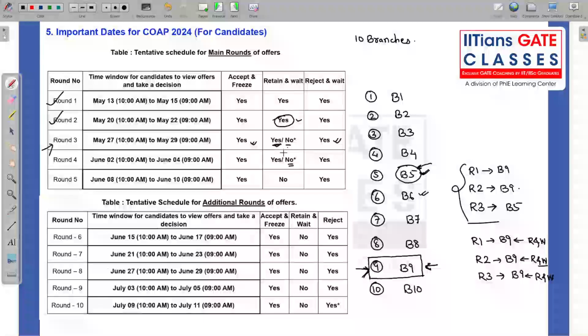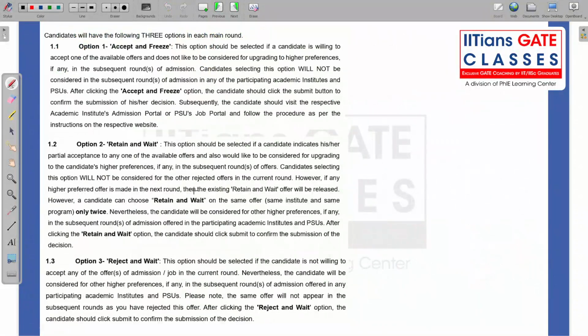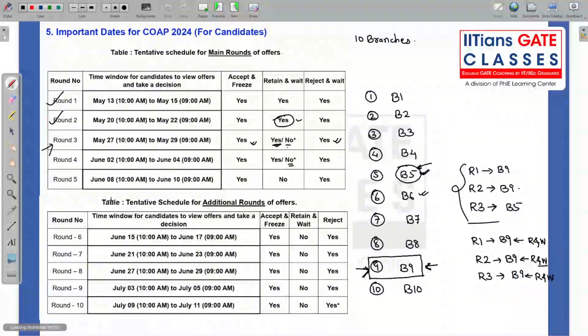So that means that after any two subsequent rounds, you cannot press retain and wait. That is what retain is. However, a candidate can choose retain and wait on the same offer, same institute and same program only twice, not more than twice. You cannot retain and wait the same program more than twice in two consecutive rounds.